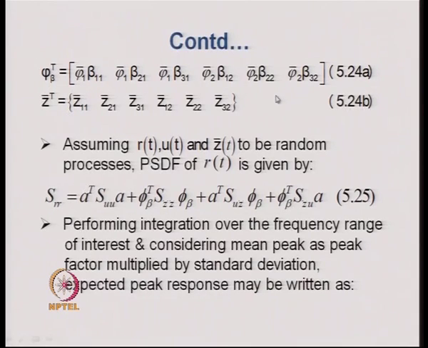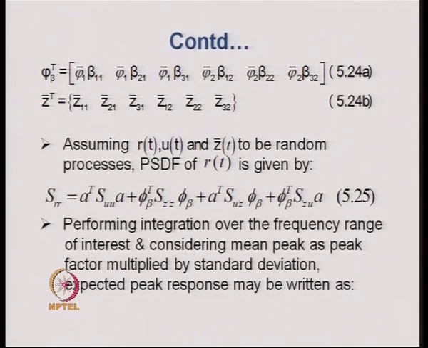Similarly, the z vector consists of z bar 1 1, z bar 2 1 and z bar 3 1, that is the responses coming from the support 1 to mode 1. The z bar 2 1 indicates the response that is coming from the second support to mode 1.